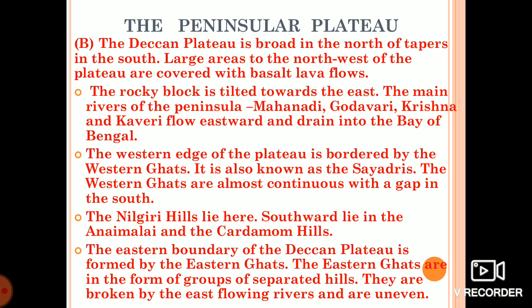A larger area of the northwest of the plateau is covered with basalt lava flows. The rocky block is tilted towards the eastern side, and the main rivers in the peninsular part of the plateau are Mahanadi, Godavari, Krishna, and Kaveri. These are eastward flowing rivers and they drain their water into the Bay of Bengal.